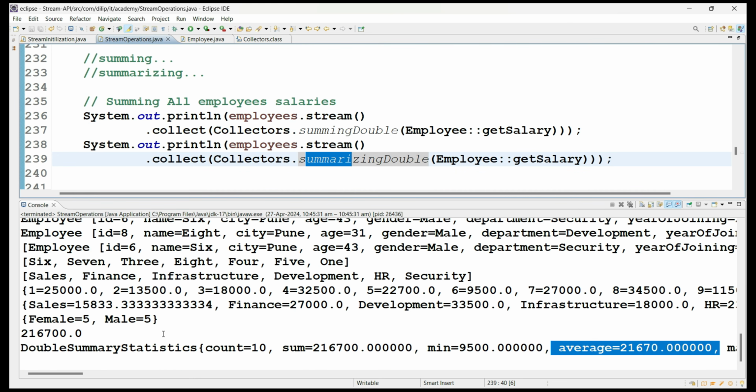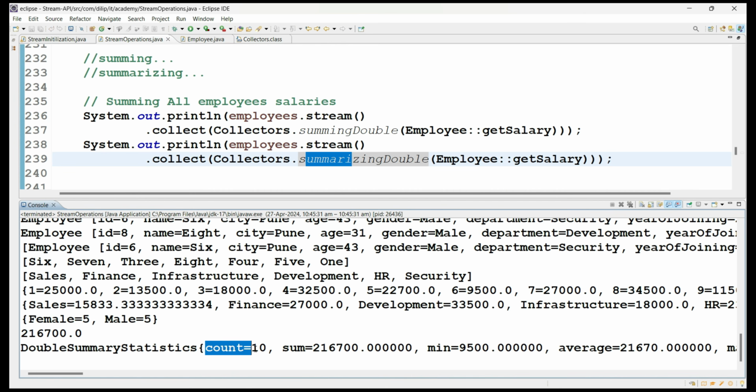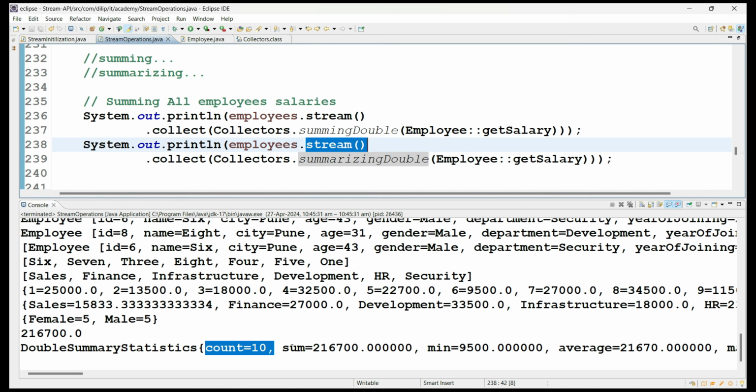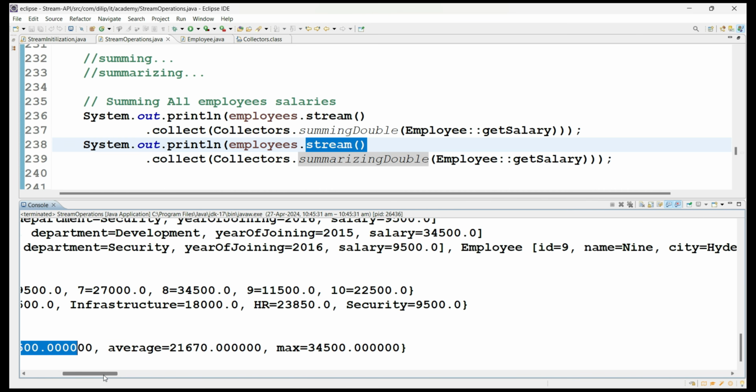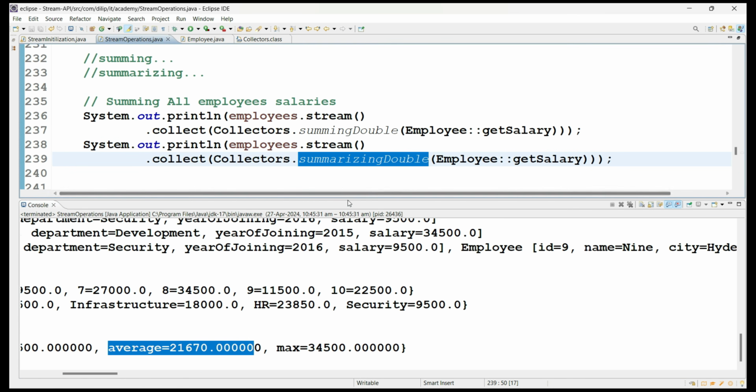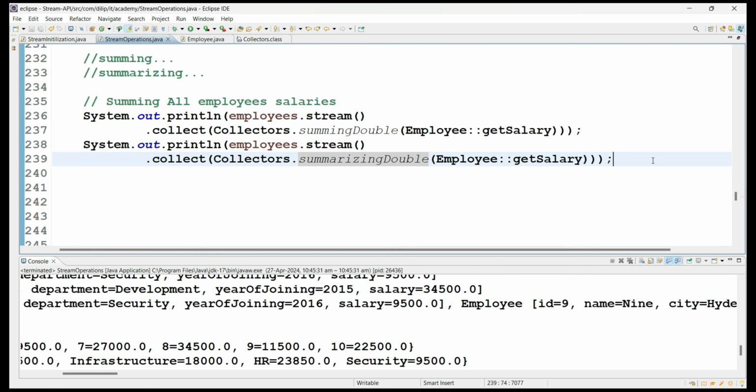It is just providing a summary. It is giving four values internally as an object, DoubleSummaryStatistics. It is giving the count of the values, how many elements are available inside the stream, how many values were processed, what the total is, what the minimum value is, what the maximum value is, and the average of all the values too, based on this summarizing double. See how it is simplifying our programming style and how we implement the logic.